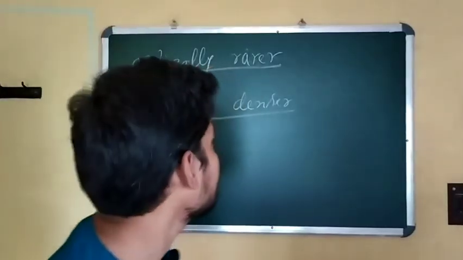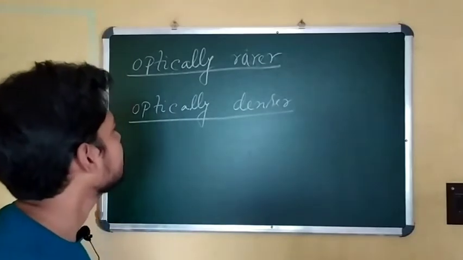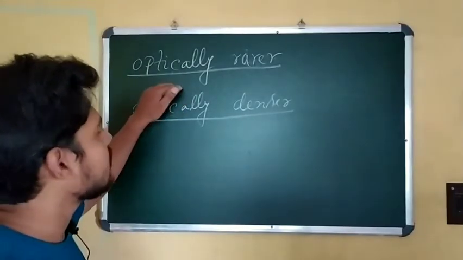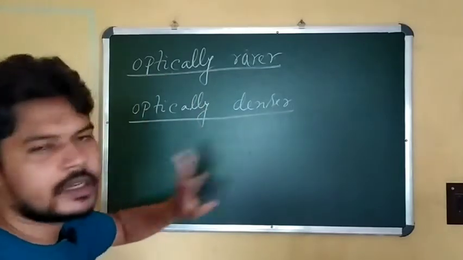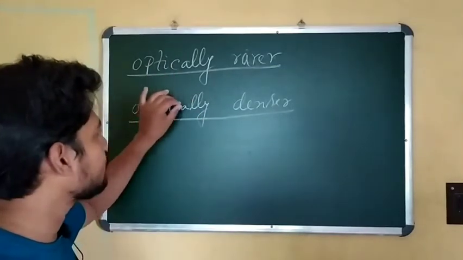Now we will discuss the media through which light passes from one medium to another. It is written: optically rarer and optically denser medium. Now what are these two terms?